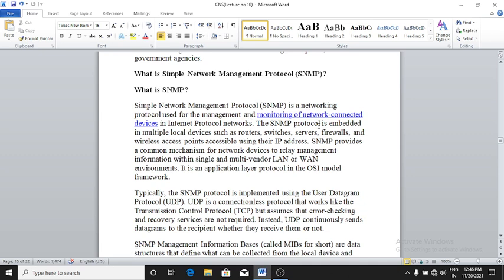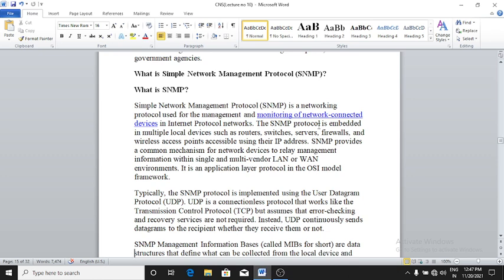In network protocol, the SNMP protocol is embedded in multiple local devices such as routers, switches, servers, firewalls and wireless access points. Accessible using their IP addresses, SNMP provides a common mechanism for network devices to relay management information.